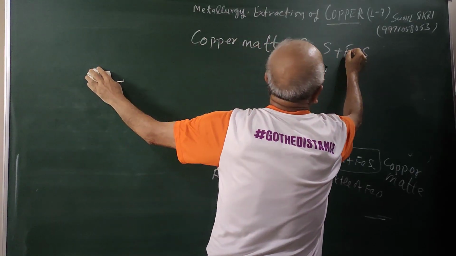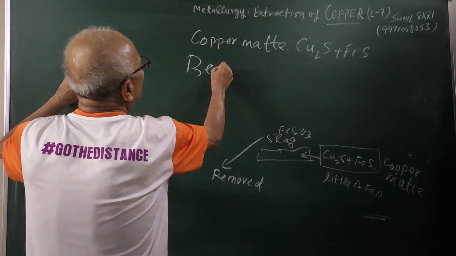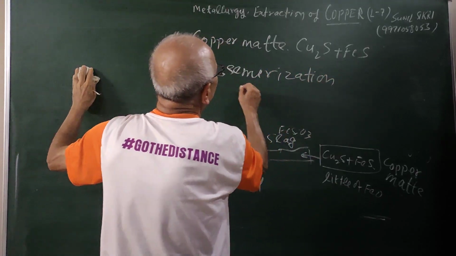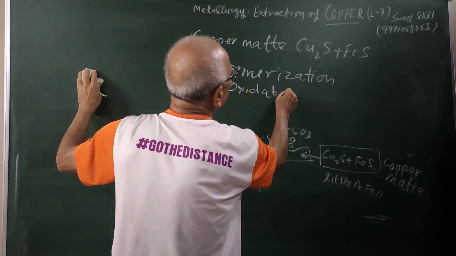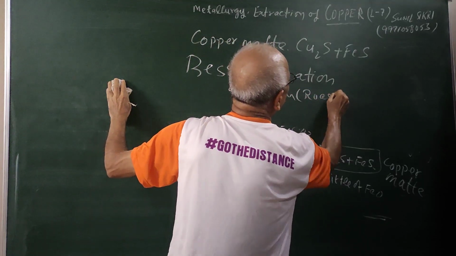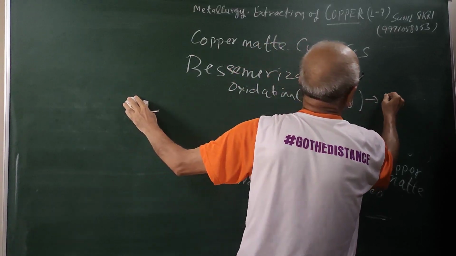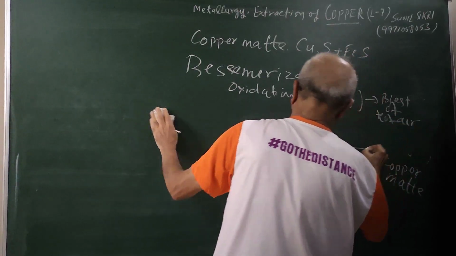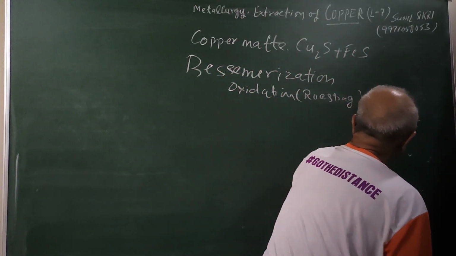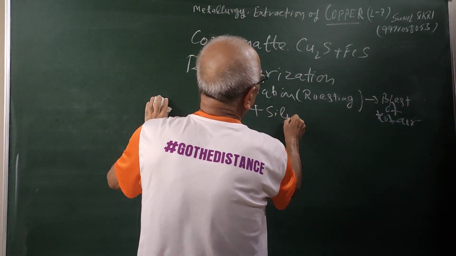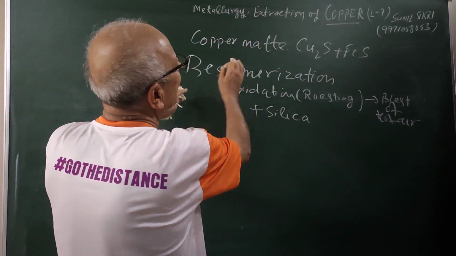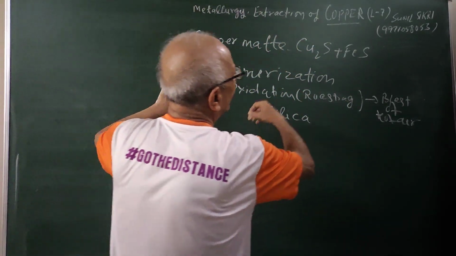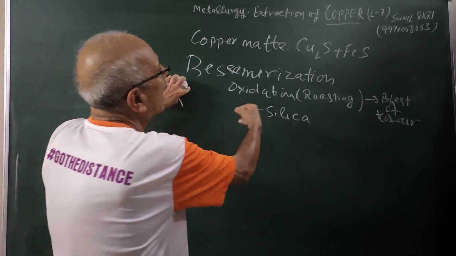And what we do now is another operation which I am calling bessemerization. Bessemerization is also like roasting, an oxidation, where we will blow a blast of hot air plus silica. We are oxidizing Cu2S and FeS by using a blast of air in a Bessemer converter, which is used in order to oxidize this.